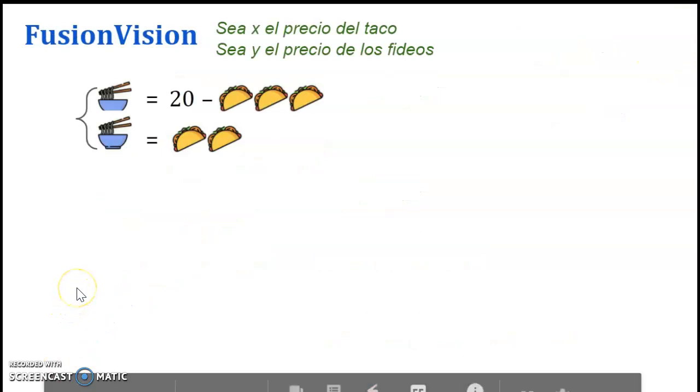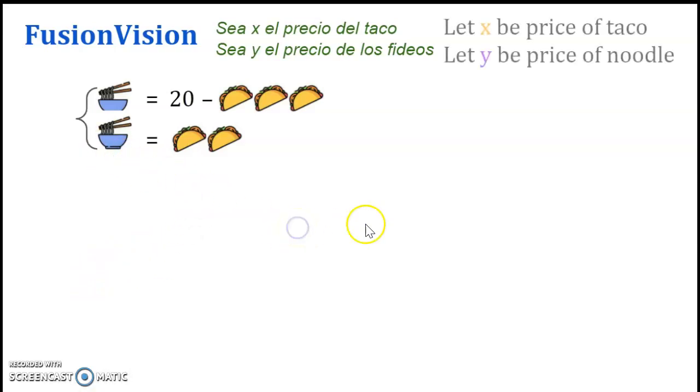Okay, let's represent the situation more algebraically. Instead of pictures, let's represent it algebraically. To do that, we're going to let x be the price of taco and y be the price of noodle. So x is the taco, y is the noodles. Then y, the cost of noodles, is the same as 20 minus the cost of 3 tacos. And the second criteria becomes y is equal to 2 tacos, so 2x.